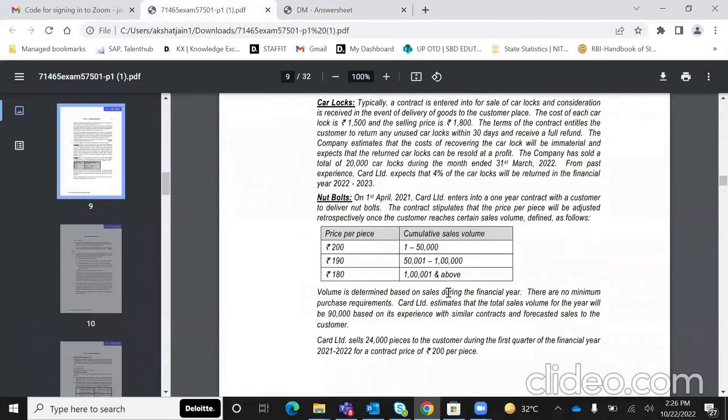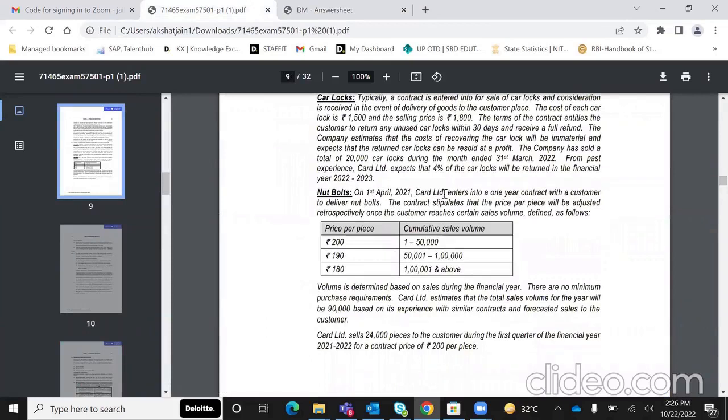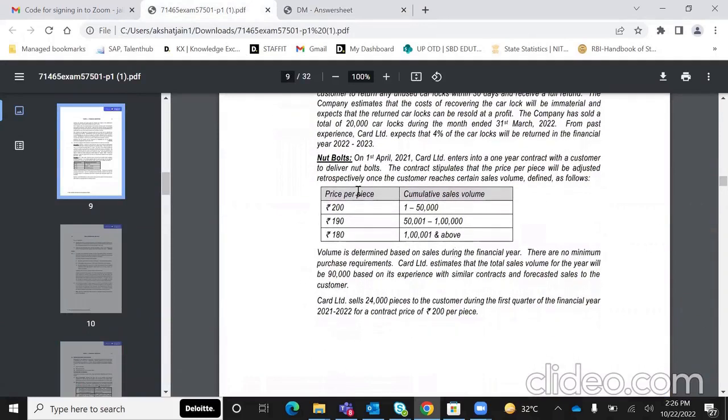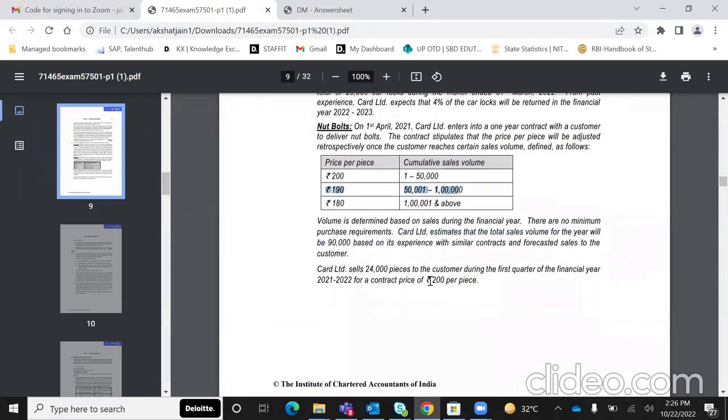Then second question जो है, it is second sub part जो है कि the company has entered into 1 year contract to deliver bolts and इतने वॉल्यूम का कस्टमर खरीदेगा तो इतना प्राइस होएगा, and card expects that 90,000 will be the volume for the entire year. So 90,000 falls in this bracket. Okay. Now in the first quarter, card has sold 24,000 pieces to customer during the first quarter for 200 a piece.